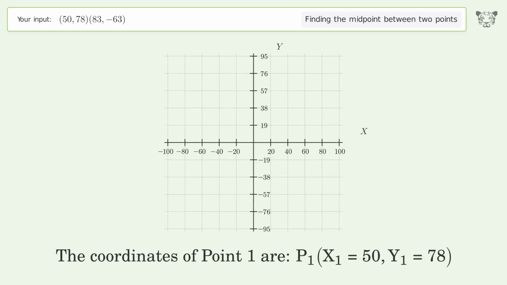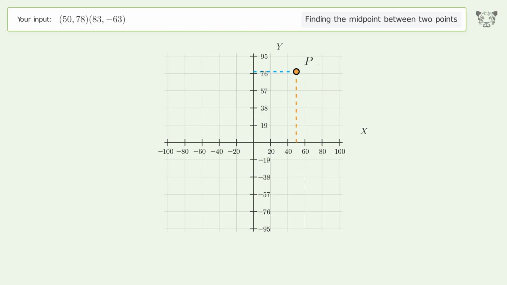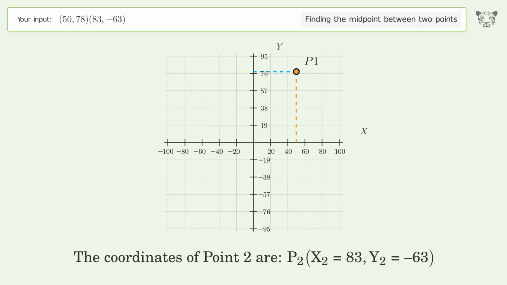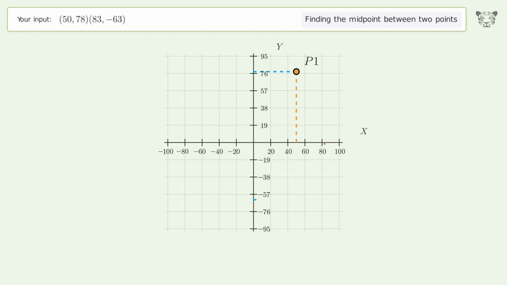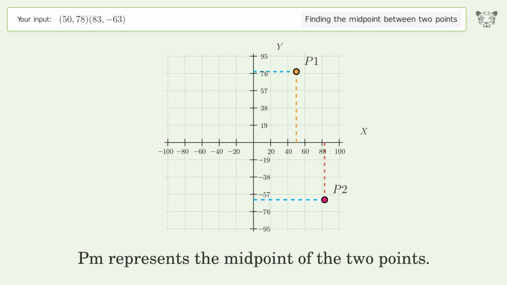The coordinates of point 1 are, x1 equals 50, y1 equals 78. The coordinates of point 2 are, x2 equals 83, y2 equals negative 63. PM represents the midpoint of the 2 points.